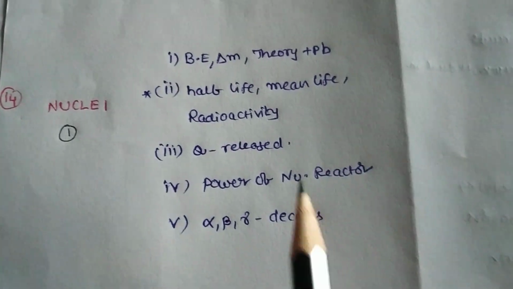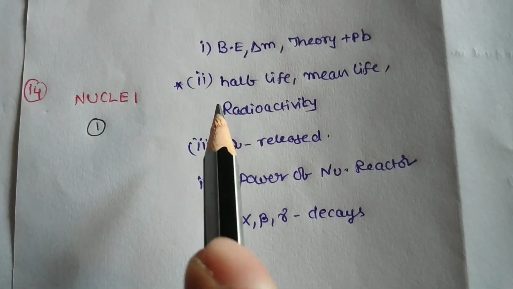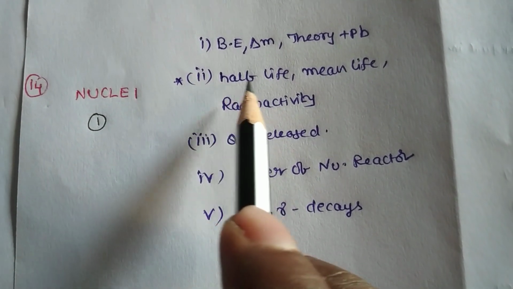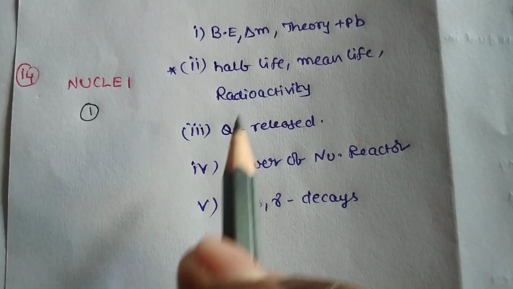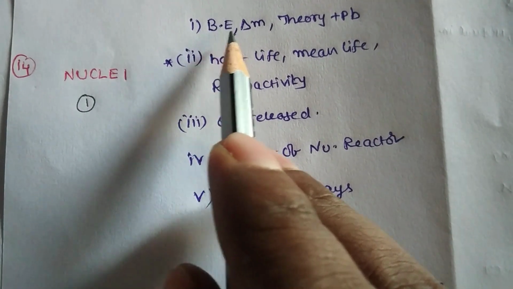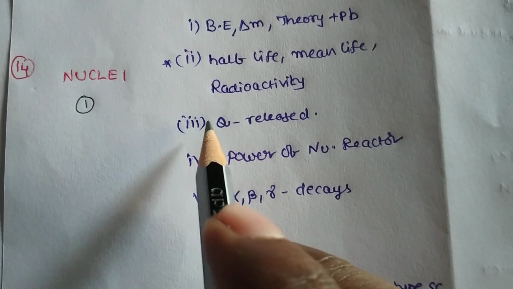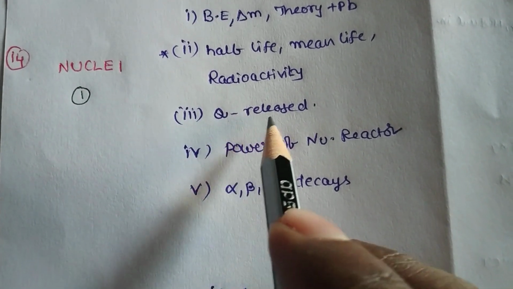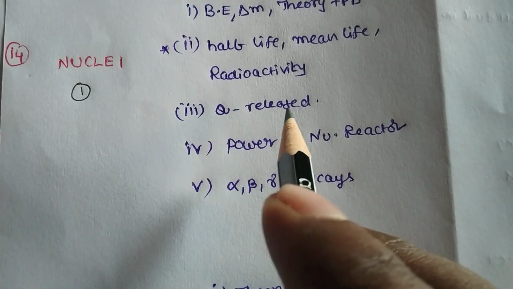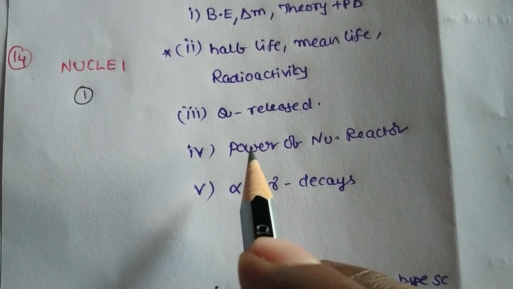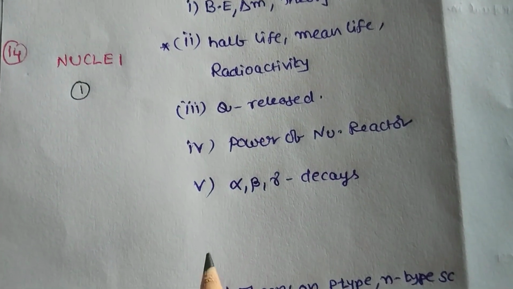Okay. In the 14th lesson, nuclei, 1 bit is coming. The topics repeated most often are half-life, mean life and radioactivity problems, and sometimes they give binding energy and mass defect problems or theory. Next, how much energy is released during the fission process or nuclear reactions, power of the nuclear reactor, and alpha, beta, gamma decays. Okay.